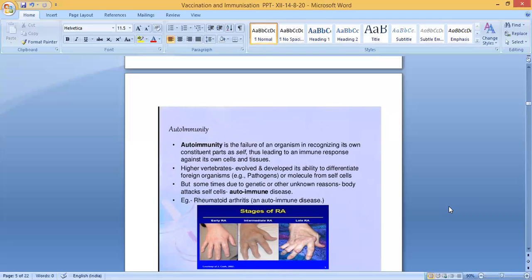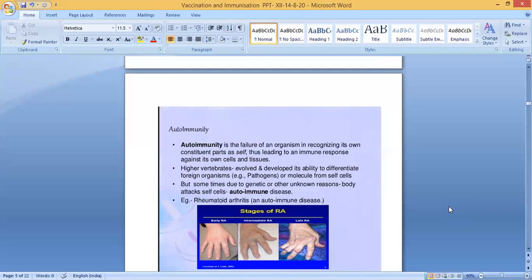Higher vertebrates evolved and developed the ability to differentiate foreign substances, for example pathogens or molecules, from their own cells. So usually higher vertebrates can easily differentiate which came from outside, which our body doesn't want, and which the body needs.